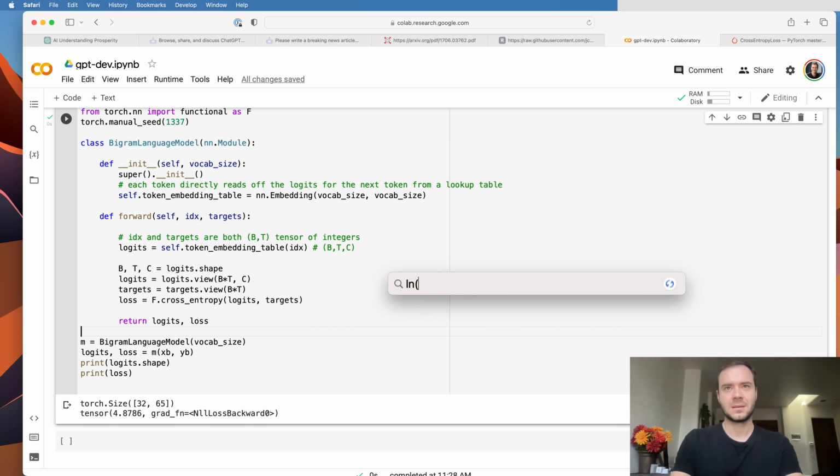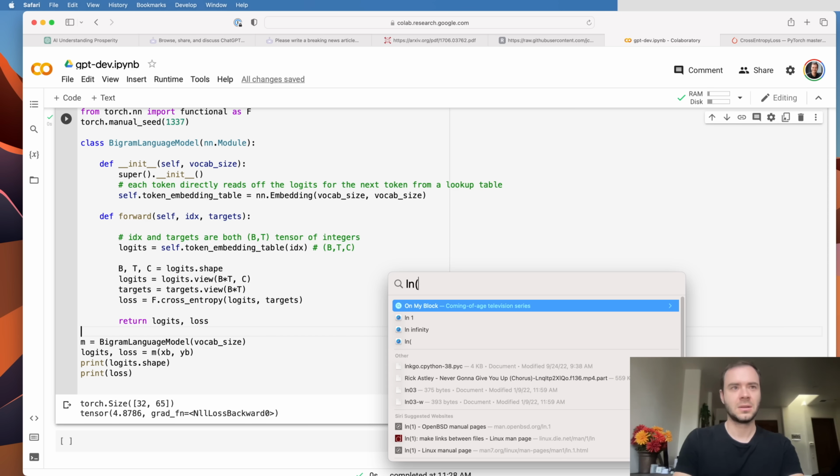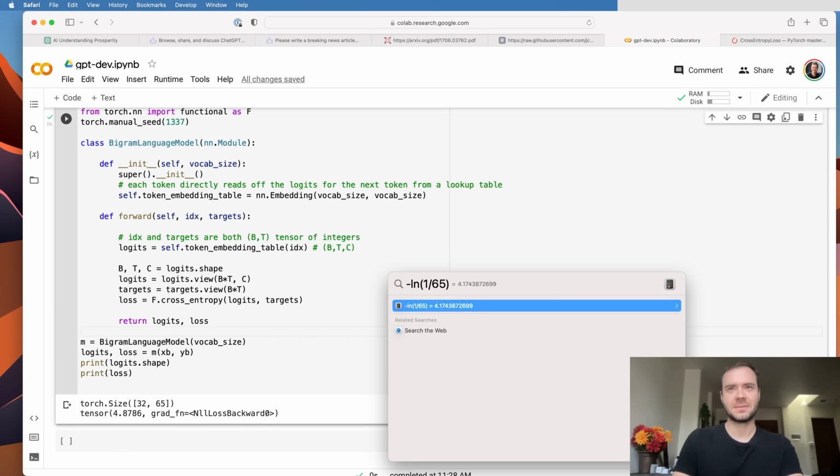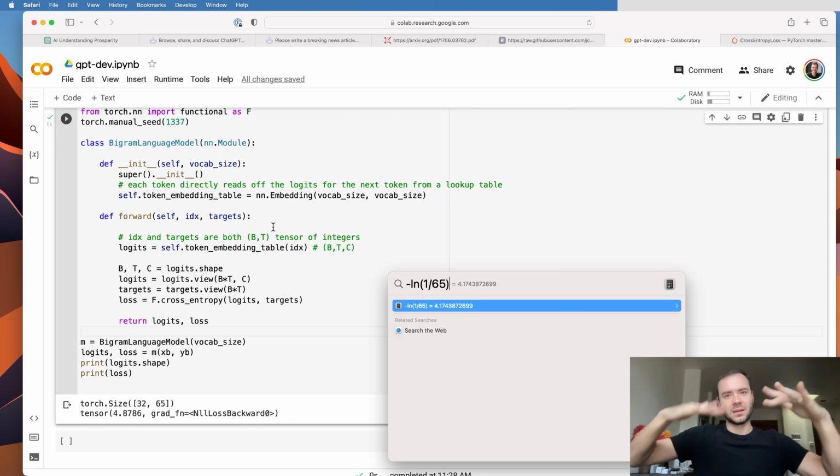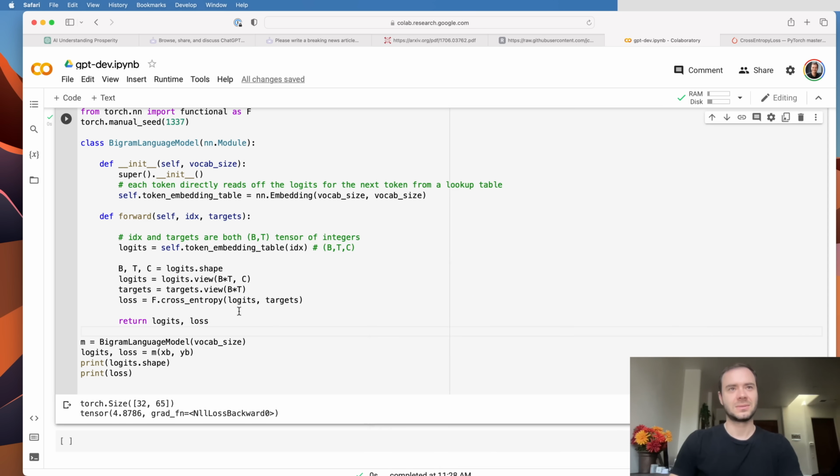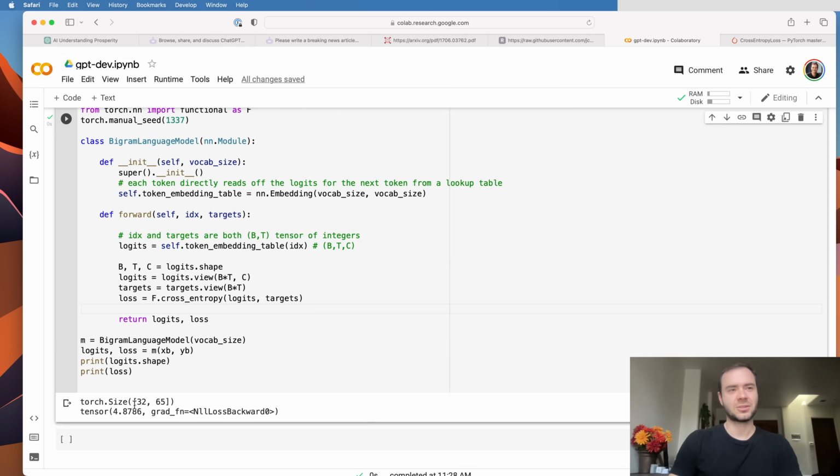We are expecting ln of 1/65 and negative of that. So we're expecting the loss to be about 4.17, but we're getting 4.87. That's telling us that the initial predictions are not super diffuse. They've got a little bit of entropy, and so we're guessing wrong. But actually we are able to evaluate the loss.